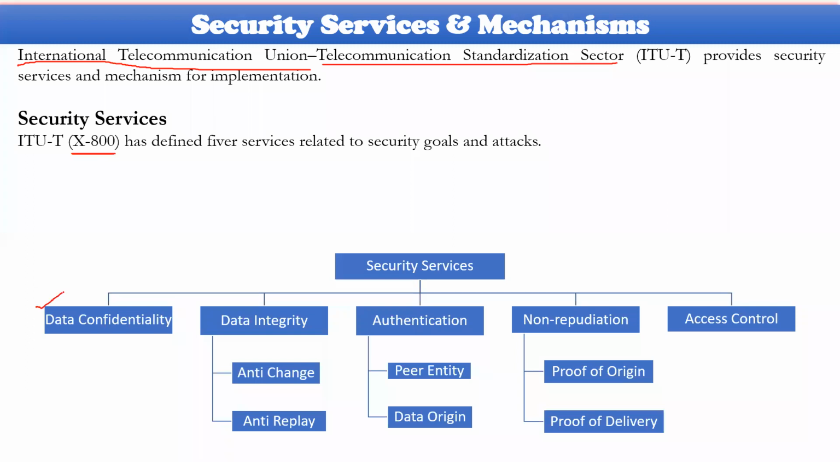These services are data confidentiality, data integrity, authentication, and, as we have already seen, non-repudiation and access control. How these services will be enforced is what we will study today. Previously, we saw attacks on data confidentiality and integrity, and many other things. Let us today study security services and mechanisms.